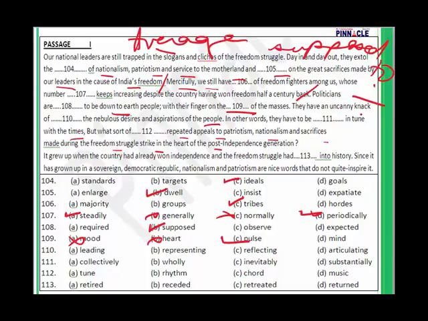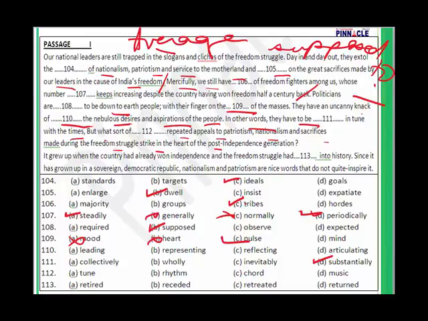They have an uncanny knack of, for 110 we will go with uncanny knack of reflecting the nebulous desires and aspirations of the people. In other words, they have to be substantially in tune with the times.